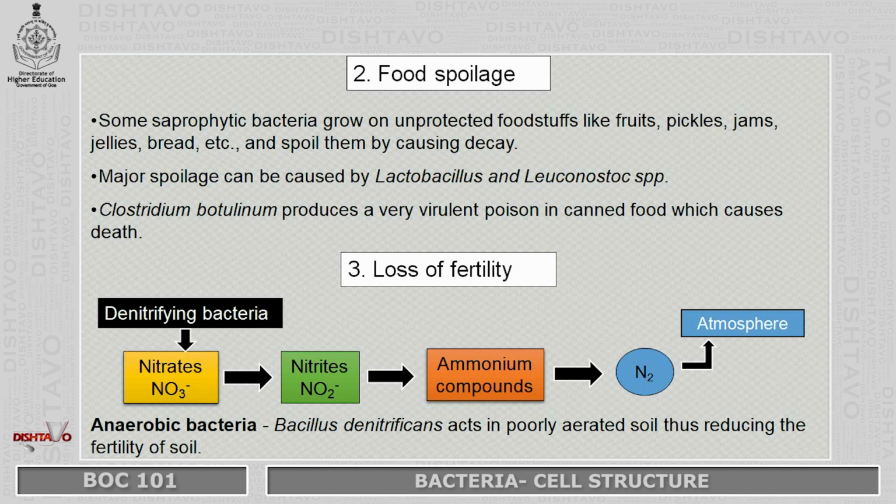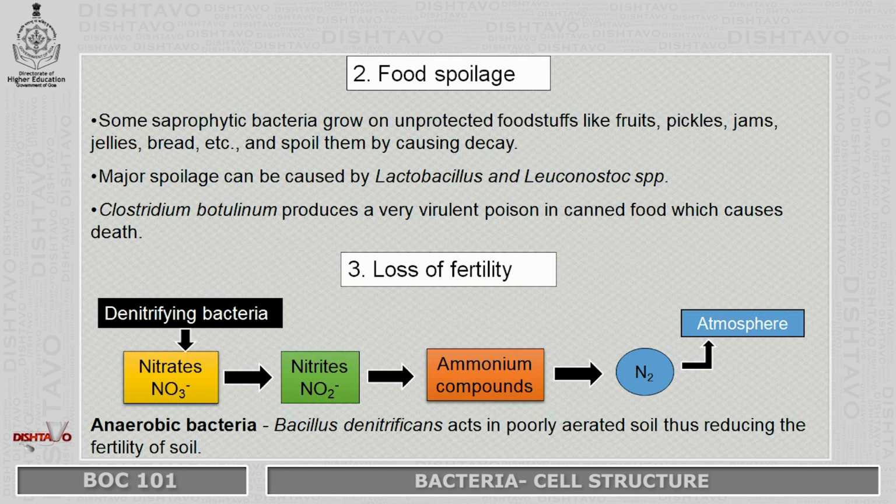The major spoilage organisms are Lactobacillus and Leuconostoc species. We have another group of organisms, the Clostridium botulinum species. It produces a very virulent poison in canned food, which can lead to the death of the living organism.